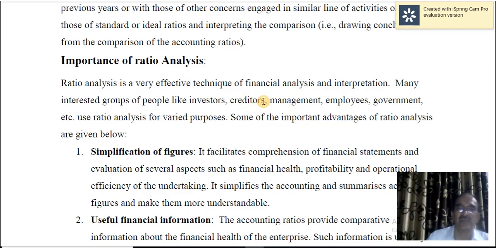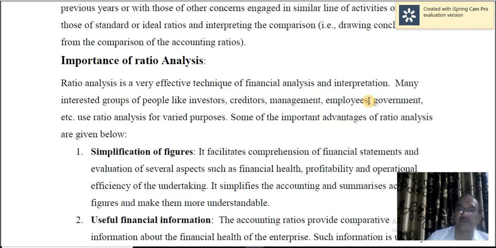Creditors would like to know whether the loans advanced by them are safe and whether they are able to get back the amount. Management is interested in performance, whether the performance is improving or not. If it is giving a good performance, it's a credit to management. If performance ratios are not showing good performance, then definitely it is having a telling effect on the management.